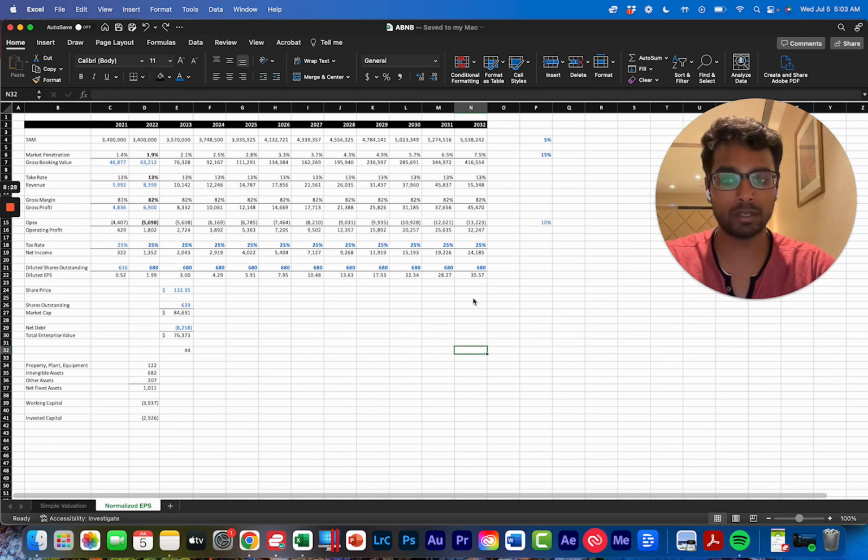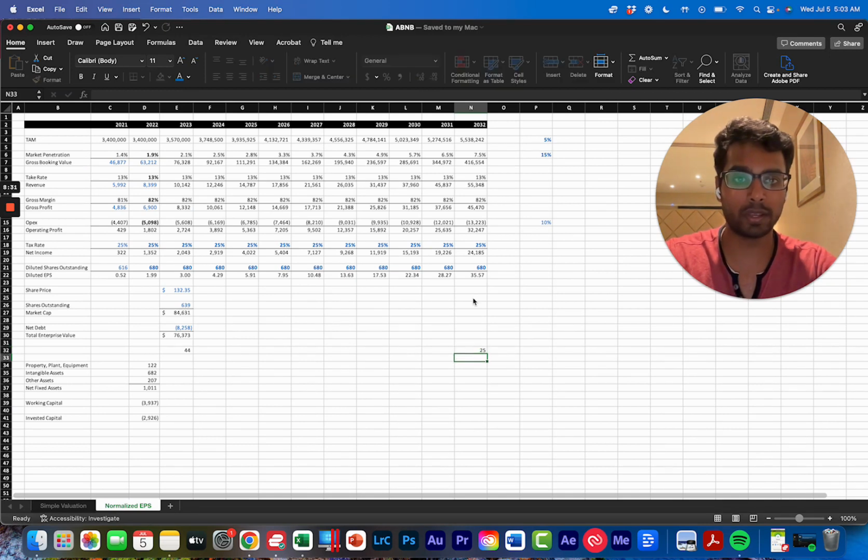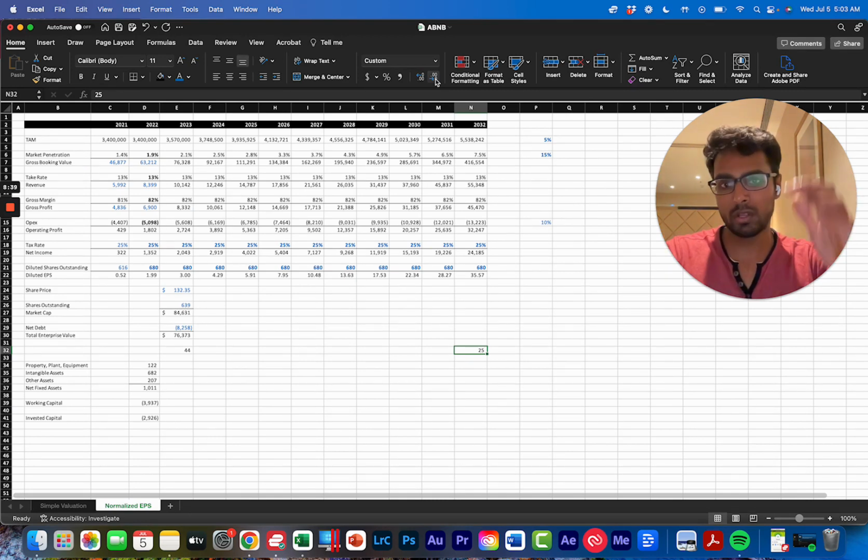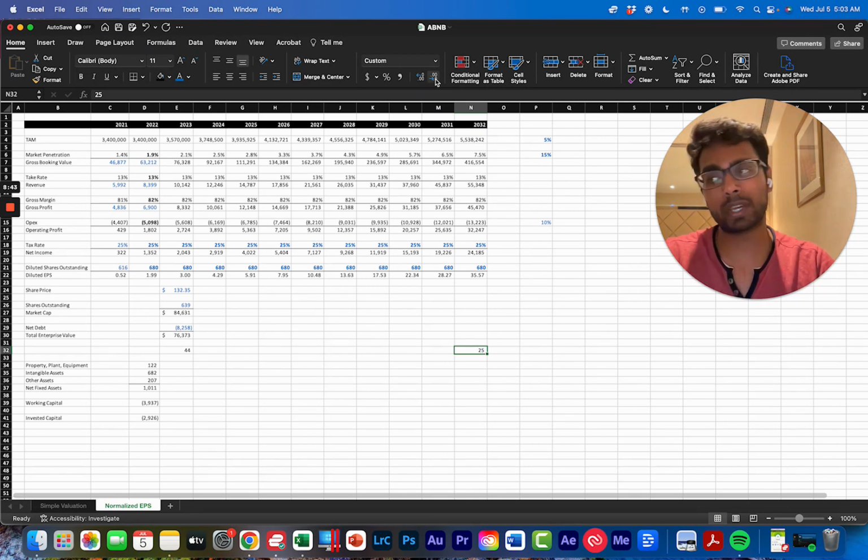So let's say in 2032 this thing trades at 25 times, which again is a huge assumption, because it's going to matter where inflation and interest rates are in 10 years. So this is something you want to be conservative on, and you want to sensitize this, plus or minus 5 turns.